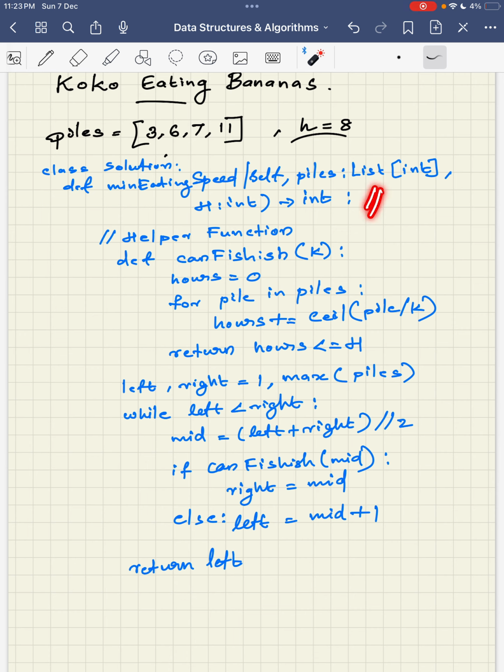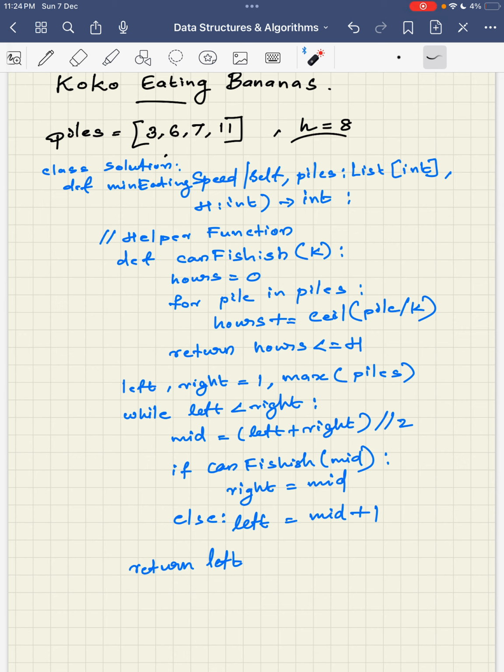If the piles has n elements, that would be order of n, and the binary search itself would add a log factor. Here n log n, what is n? n is nothing but the number of elements. You can explain how each component comes about. But for binary search, there is no n.